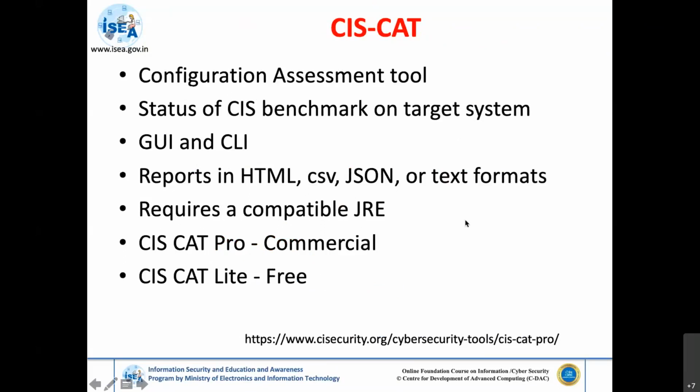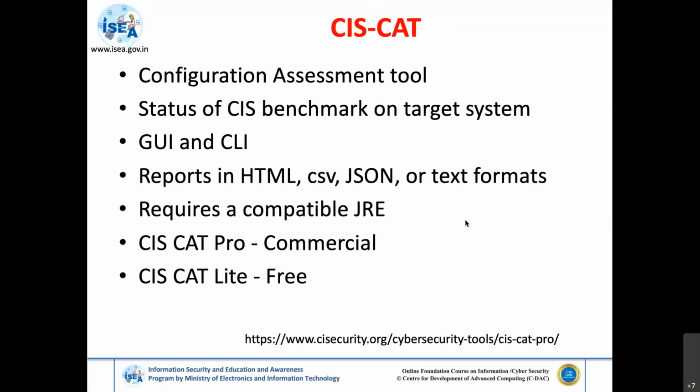The other important part is one tool called Syscat. We'll be seeing this in a demo also. This is one particular tool which is related to configuration assessment as well as the hardening part. Whenever we have an operating system, whether it is Windows or Linux or any kind of network operating system, using this particular tool there are already certain standards and a checklist as well as controls. So what needs to be taken care of to ensure that the particular operating system is secure, all those controls as well as the checklist are already defined by CIS.